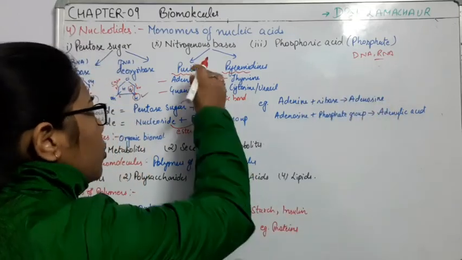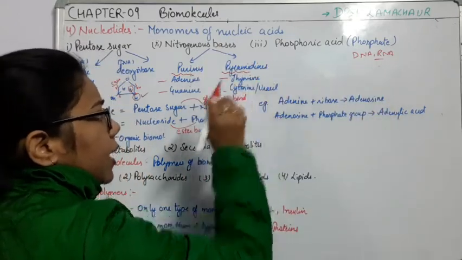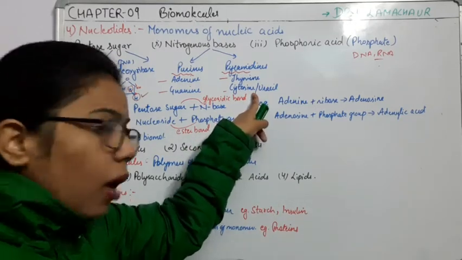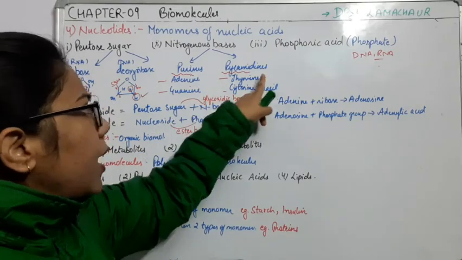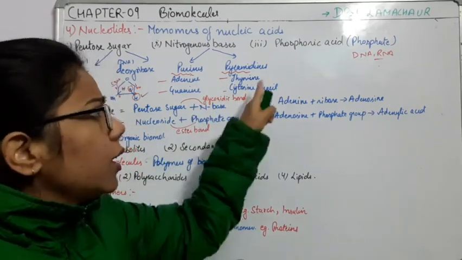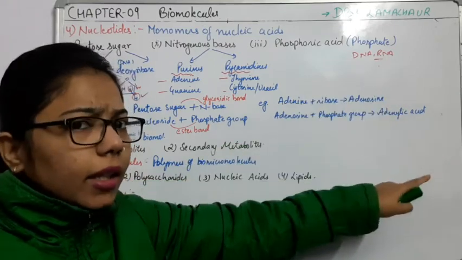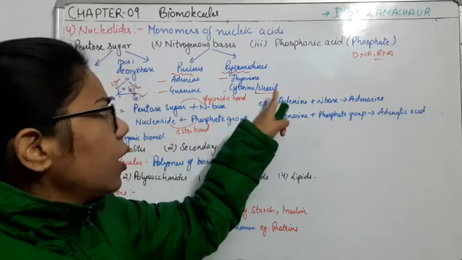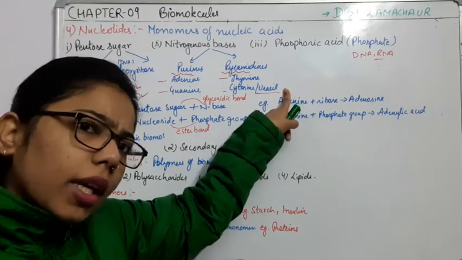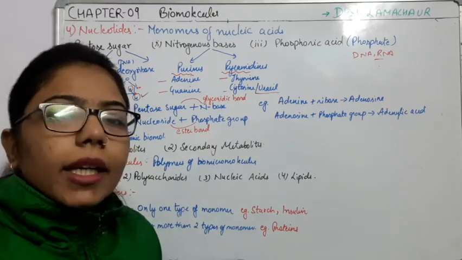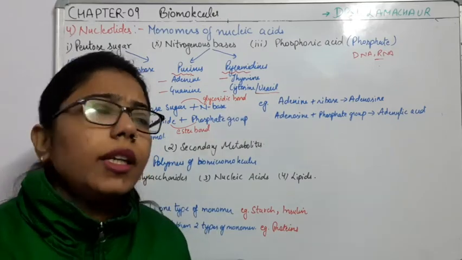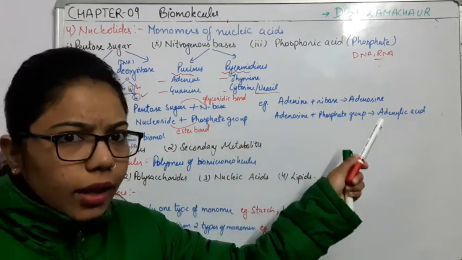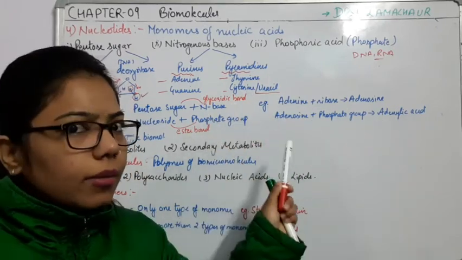So these two purines as well as thymine and cytosine are for DNA. Out of them, adenine, guanine and cytosine are common for DNA as well as RNA. The difference is that in the case of RNA, in place of thymine, we will see uracil. Otherwise everything is common in DNA and RNA. So uracil is only present in RNA instead of thymine.